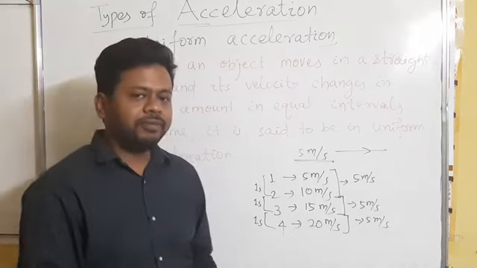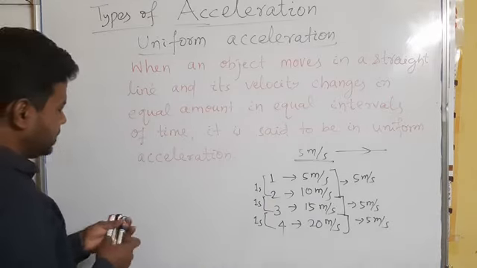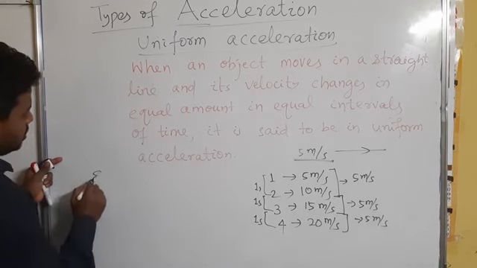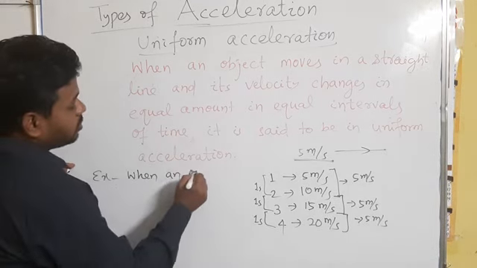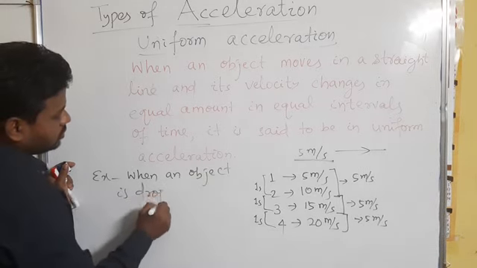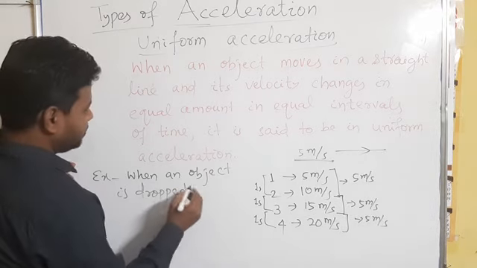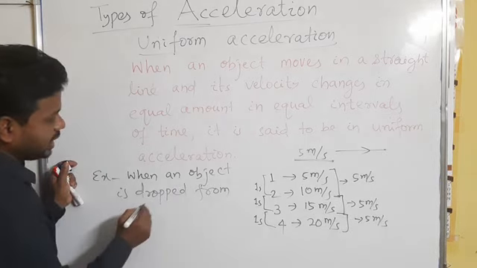And in our daily life, where does it actually happen? You can write this example: when an object is dropped from a height, then its velocity increases in equal intervals of time.